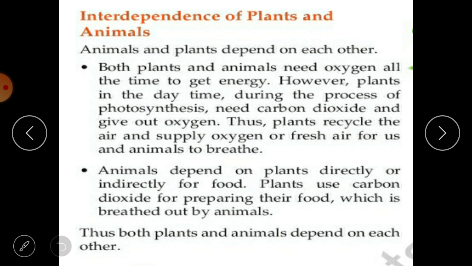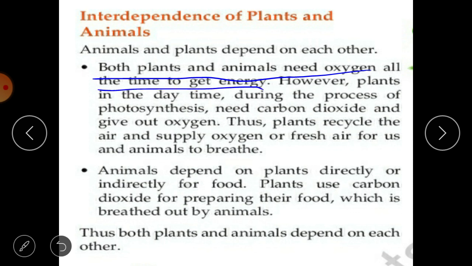So here we have the text of the book. In the text of the book, you can see interdependence of plants and animals. I have taken this from your book only to explain the content to you. So in the content, we can read that animals and plants depend on each other. How? Both plants and animals need oxygen. We also need oxygen, and plants also need oxygen all the time to get energy.